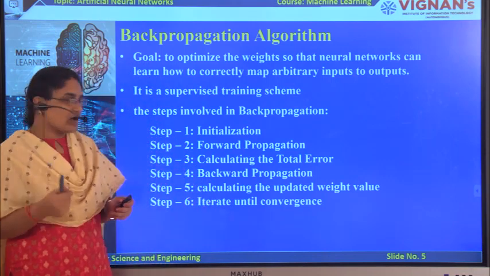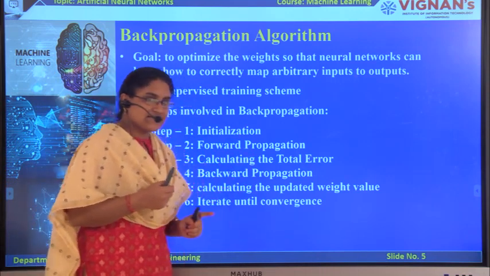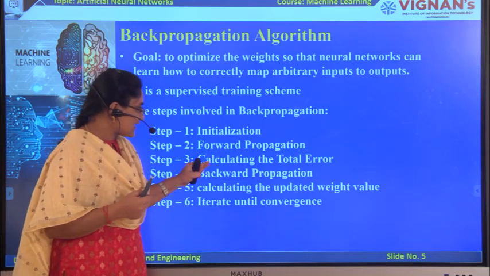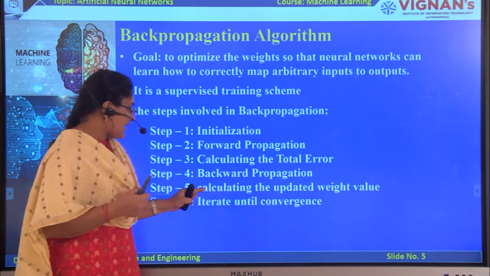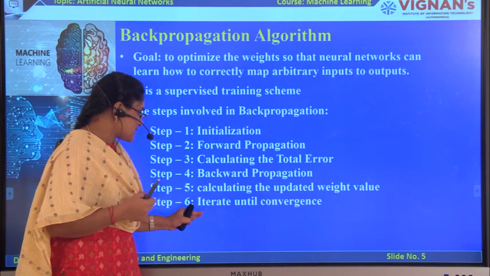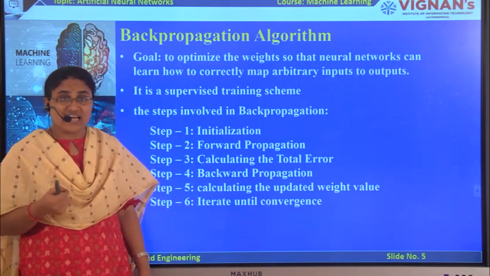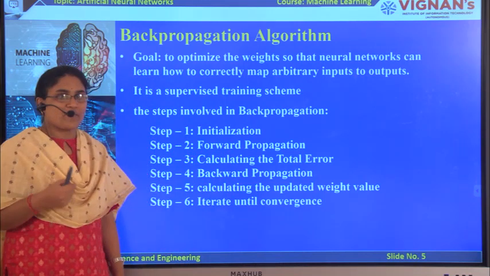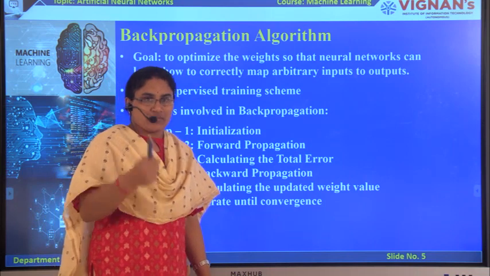The back propagation algorithm mainly works with 6 steps. The very first step is initialization, the next step is forward propagation, then calculating the total error, then backward propagation, then calculating the updated weight values, and the final step is to iterate until convergence, meaning iterate until we get our matched desired output value. In these 6 steps the back propagation algorithm works. Now let's see them one by one.